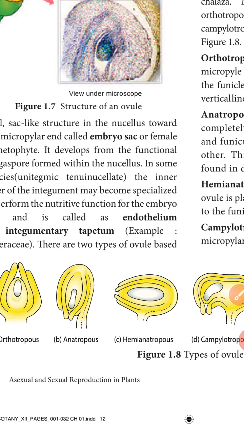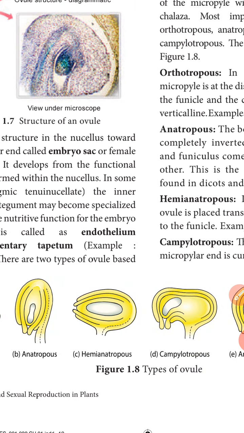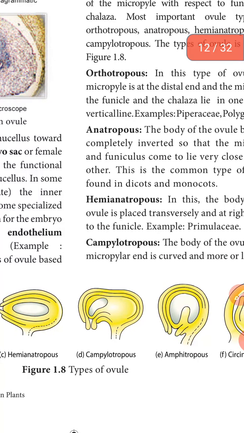Hemianatropous: the body of the ovule is at a right angle to the funicle. Example, Primulaceae members. Then campylotropous: the ovule body and micropyle are curved, bean shaped. The embryo has become slightly curved. Hilum, chalaza, and micropyle are adjacent to one another, with the micropyle oriented towards the placenta.